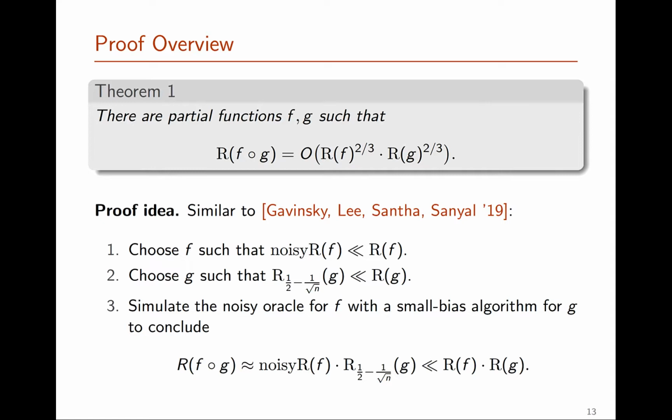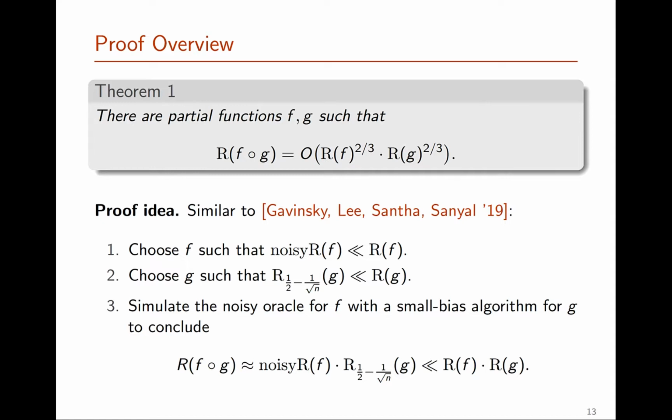And we want to identify a function g which can be computed much more easily to small bias than to bounded error. Once we have those two functions, we can complete the proof quite easily just by simulating the noisy oracle for f using the small bias algorithm for g that's very efficient, to then obtain an algorithm that computes f composed with g and which has cost much less than R of f times R of g. So the main requirement of this proof is really finding those two functions f and g that satisfy those two requirements.